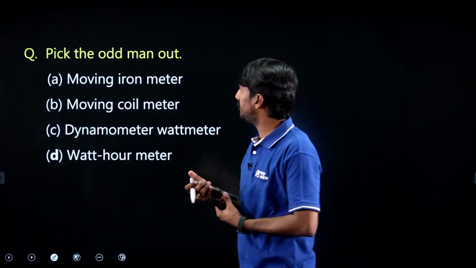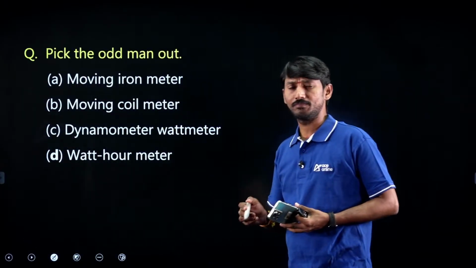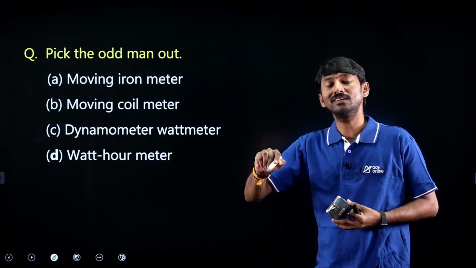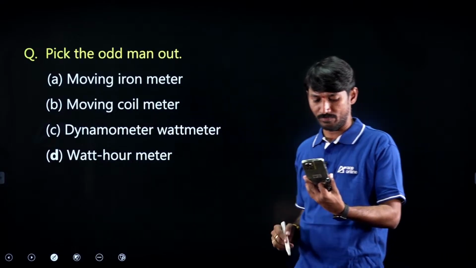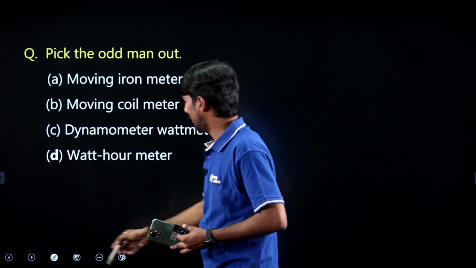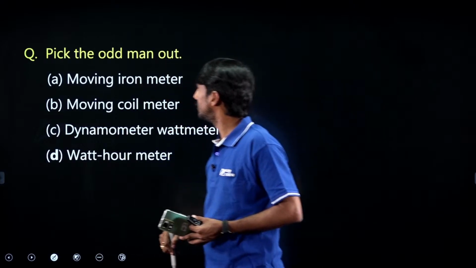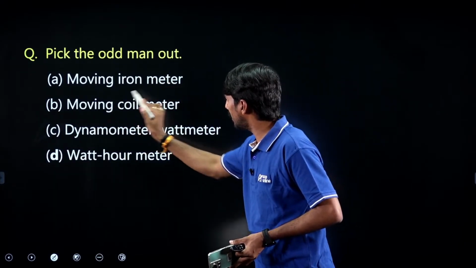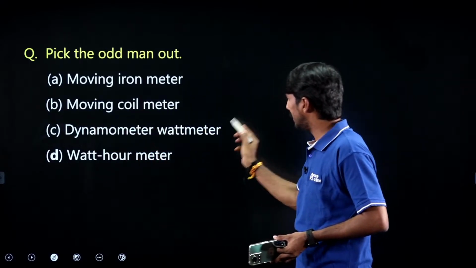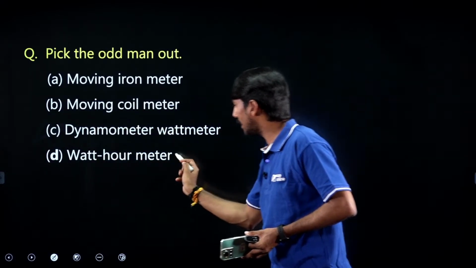Next one. Pick the odd man out. What do you mean by that? Out of all 4, which is a different type of device. Moving iron, moving coil, dynamometer wattmeter, and watt-hour meter.